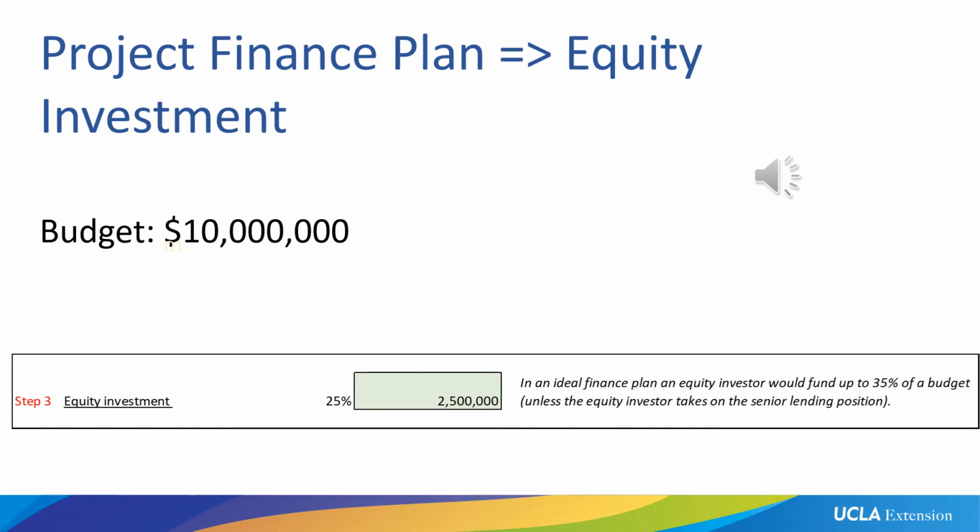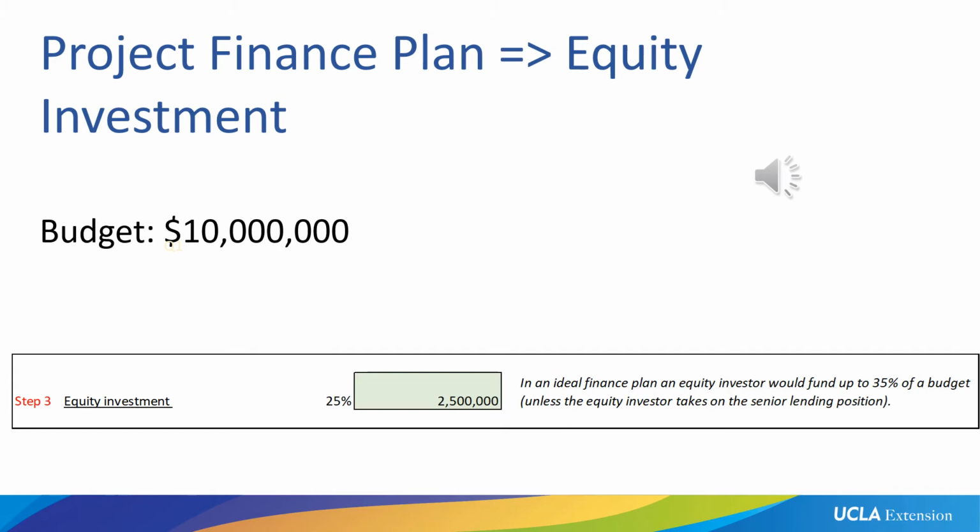So we're missing $2.5 million to hit our $10 million mark, and the equity investor who we spoke with is agreeing to give us 25% of the budget. In the ideal world, you don't ever want to put more than 35% in equity in a movie where you also have a gap loan.